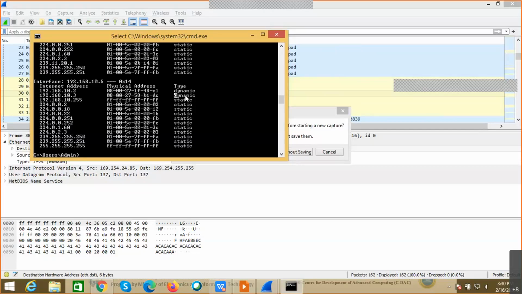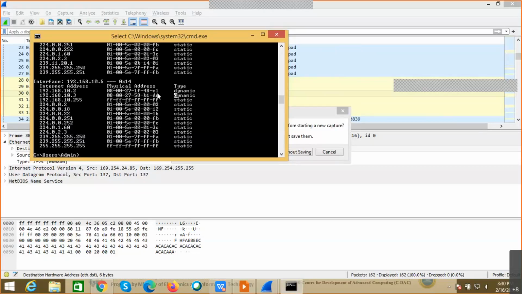Whereas with this dynamic, the main important part of the ARP protocol is that it is dynamic in nature. Dynamic in the sense, before issuing this command, are we doing any kind of changes in the operating system to make these entries? You can see there are a lot of entries which are already there. We are not doing any kind of changes with respect to these entries. So it is dynamic in nature.